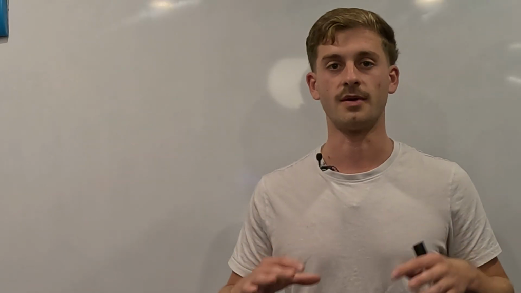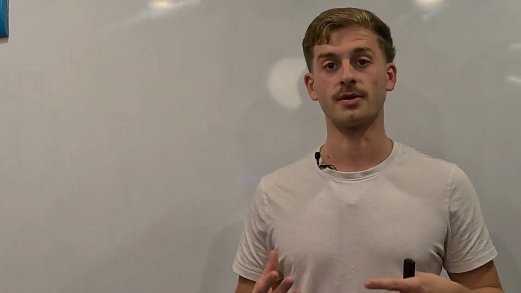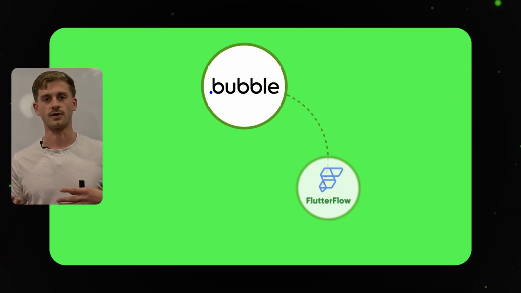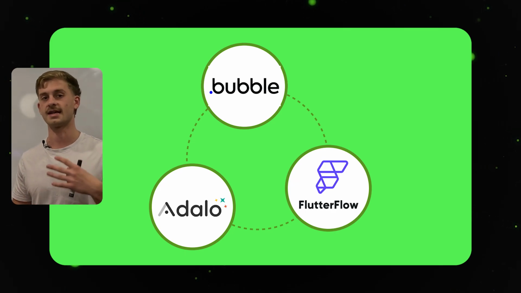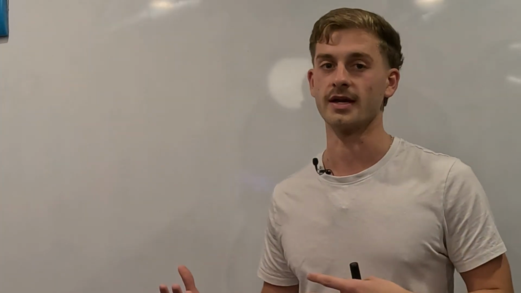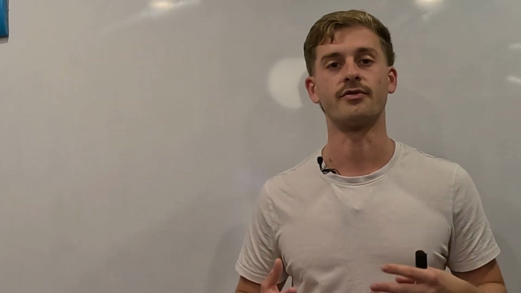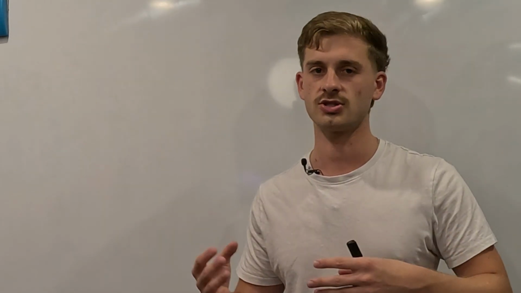Now, I'm not sure how familiar you are with these frameworks, and I talk about them in a lot of other videos, but some of the popular tools out there like Bubble, Flutterflow, and Adalo are uniquely positioned to push out these kind of AI SaaS MVPs in as little as 4 to 8 weeks, which is pretty revolutionary for the tech space. On top of that, we can actually iterate on products and release new features, often a lot quicker than other traditional coding solutions.